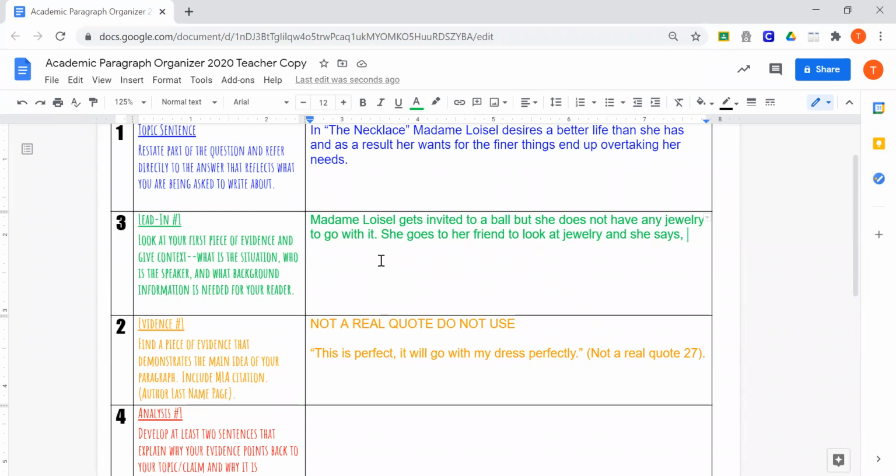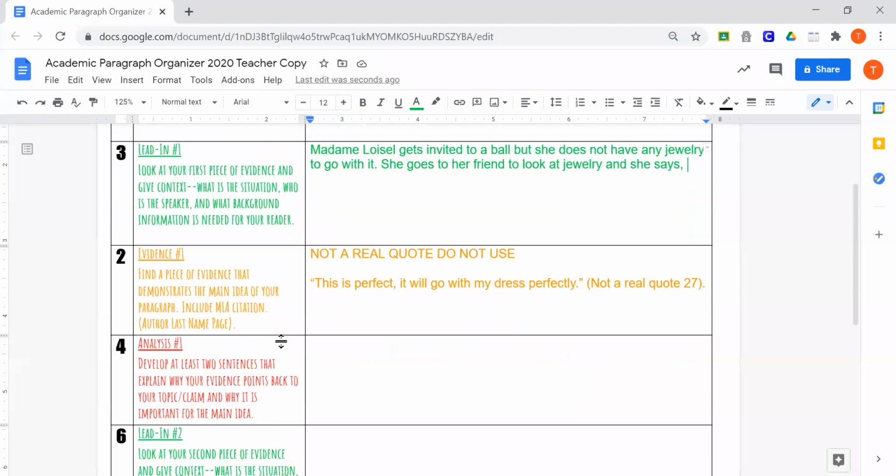When you write your lead-in, you need to ask yourself, what do I need my reader to know? I need my reader to know who's talking. I need my reader to know what's happening. My reader needs to understand that we're talking about a necklace and that we're talking about Madame Loisel, not Monsieur Loisel, I think was his name, or the friend whose name I've entirely forgotten right now, whose name I think is Jean is her first name, but I forget. So this needs to introduce who's talking.